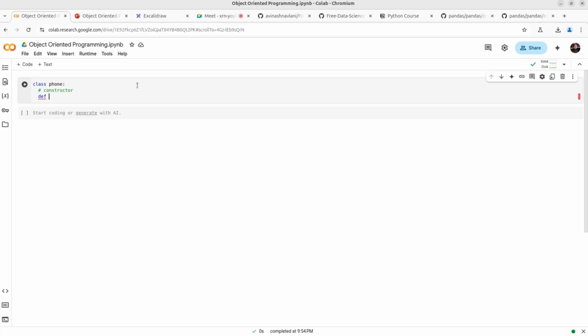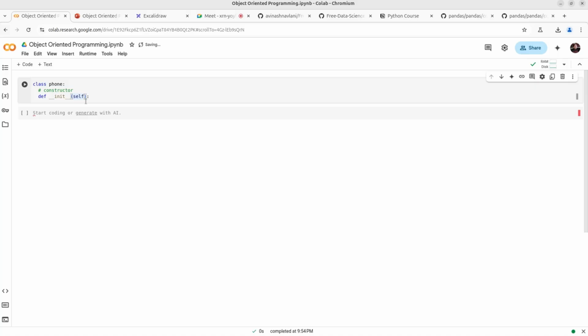Constructors are used to create the object. Init, underscore underscore init underscore underscore. I think you are aware of init. This we used in modules, but here we will use it to initialize the object. It is a function, and in a class each function is known as a method. But this is a default keyword that goes inside the function argument. Self means itself. Self means this object. When we create the object, then this self acts as that object.